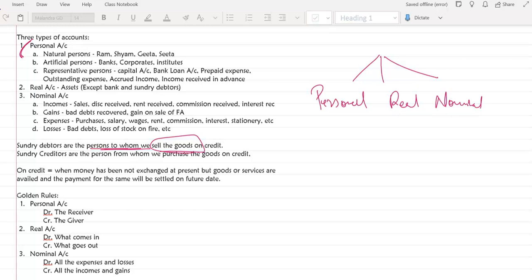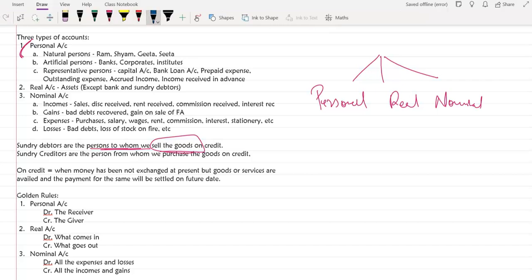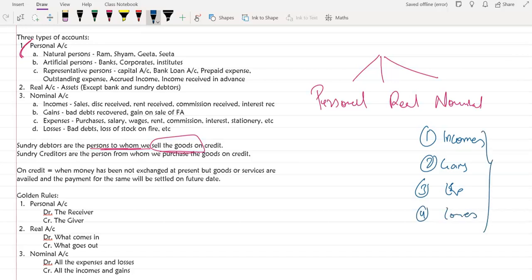Okay. The last one is the nominal account. Nominal account is easy. You have to remember only four things: incomes, gains, expenses, and losses. Anytime you see any of these four items, they are nominal account. All right. So here I had given some examples: incomes, sales, discount received, rent received, commission received, interest received. Gains, bad debts recovered, gain on sale of fixed asset. Expenses, purchase, salary, wages, rent, commission, interest, stationery, etc. Losses, bad debts, loss of stock on fire, etc.